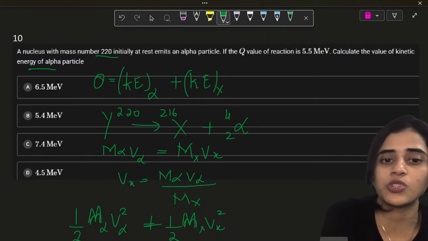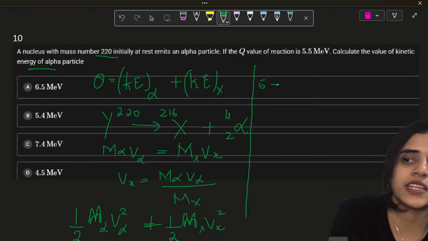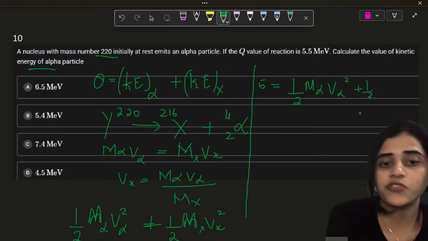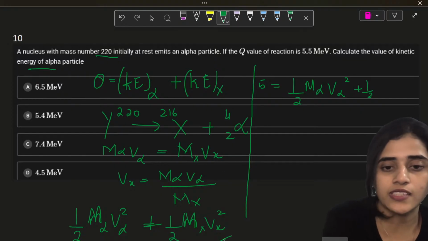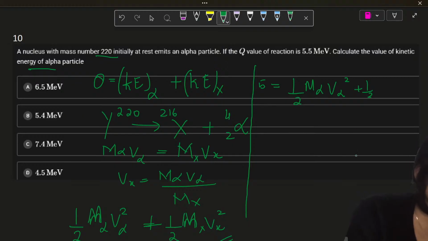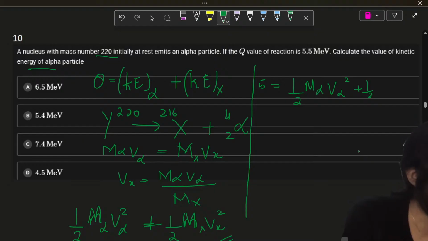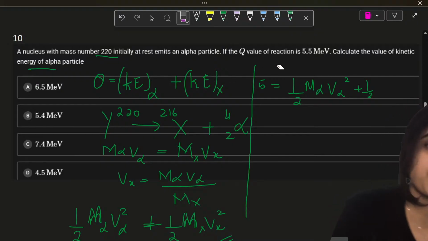Now Q is given to you. The value of Q is given in the question. It's 5.5. So 5.5 is going to be equal to half m alpha v alpha square plus half mx, and instead of vx, I will write m alpha v alpha by mx, because vx I already found out. So m alpha and m alpha together becomes m alpha square.